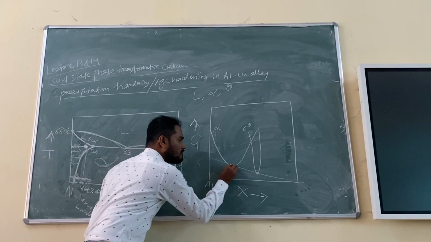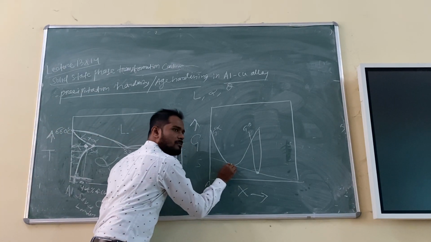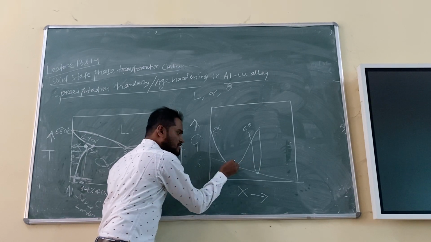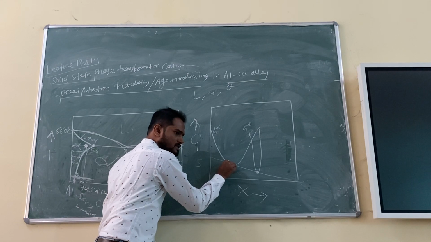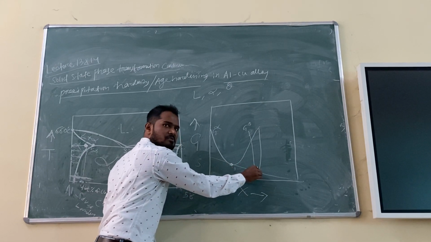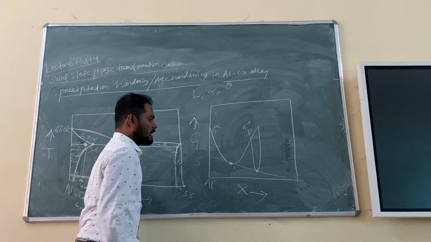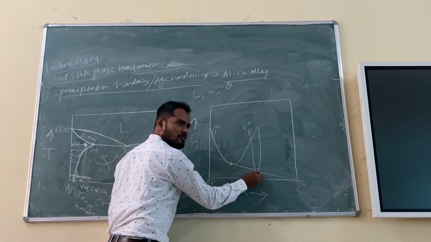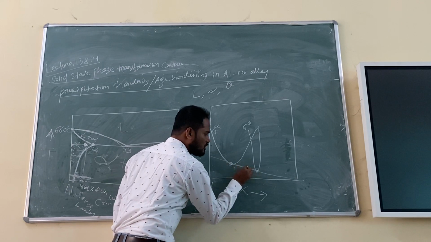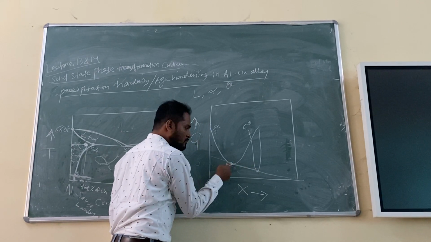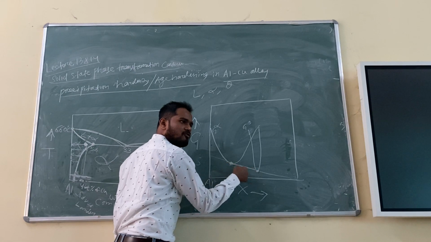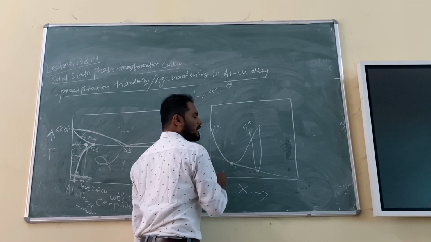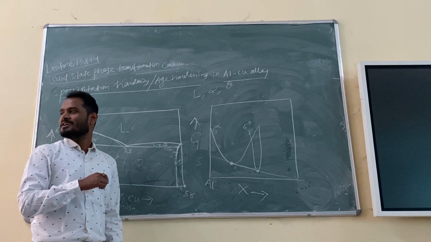Anybody remember what this is and what this is? This is the equilibrium composition. This composition is in equilibrium with this composition. This composition of the alpha phase is in equilibrium with this composition of the theta phase. And this part will show you what? The free energy of this two-phase mixture, you remember? Because alpha is here and theta is here, so for the mixture of alpha and theta, the free energy is given by this. Okay. So can you draw the liquid line?